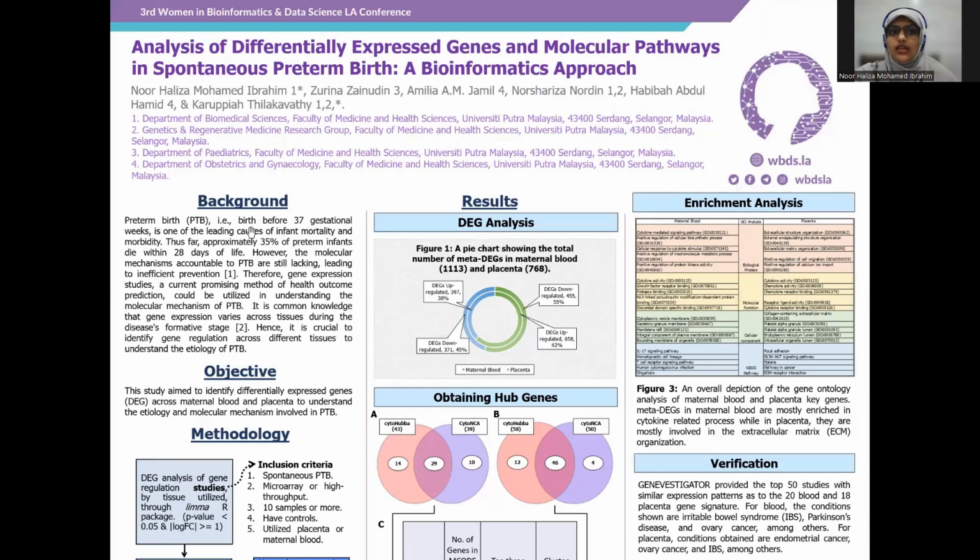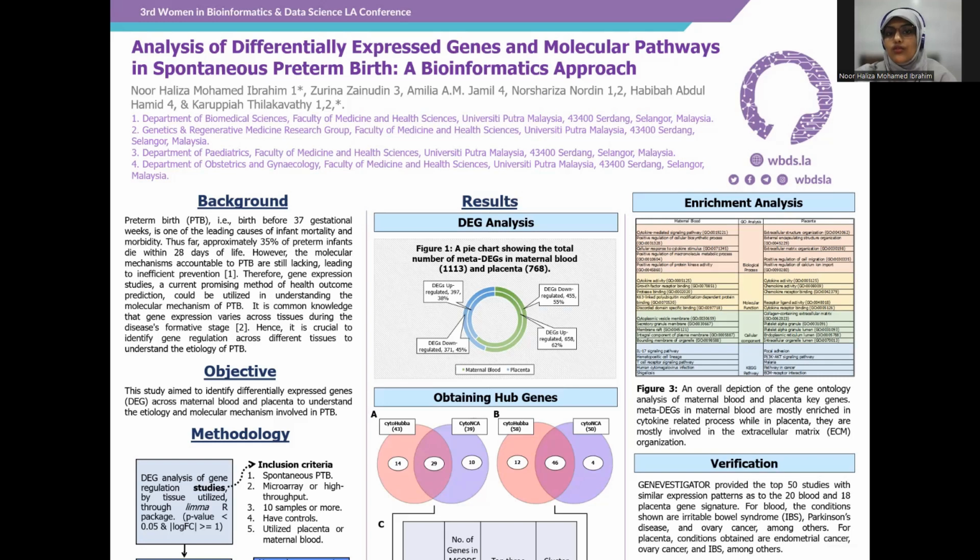So preterm birth is defined as birth before 37 gestational weeks and is one of the leading causes of infant mortality and morbidity. Thus far, approximately 35% of preterm infants die within 28 days of life. However, prevention efforts as of yet are very lacking due to incomplete understanding of the molecular mechanisms accountable to preterm birth, as the differential gene regulation might pinpoint the pathophysiological processes involved within a condition. Studies focusing on gene expression might enable us to understand the molecular mechanisms of preterm birth.